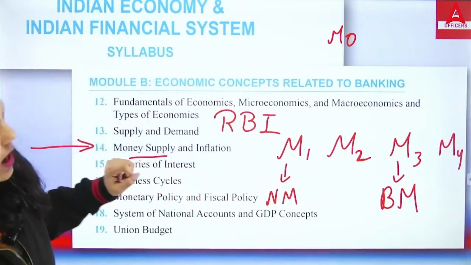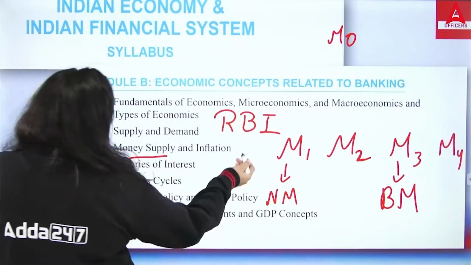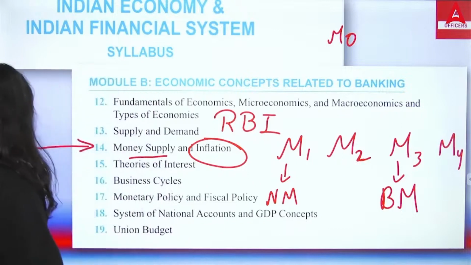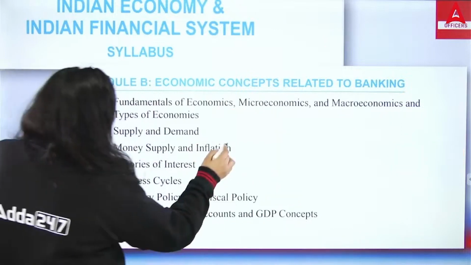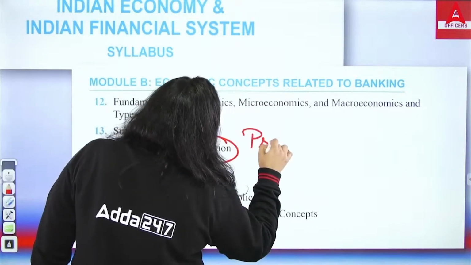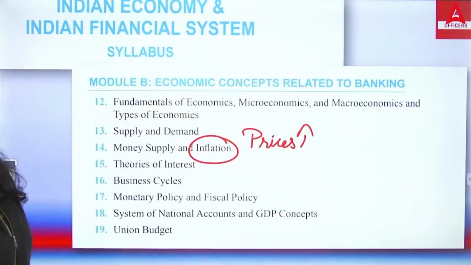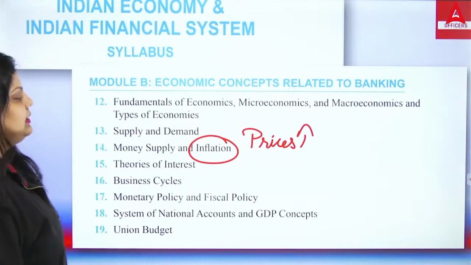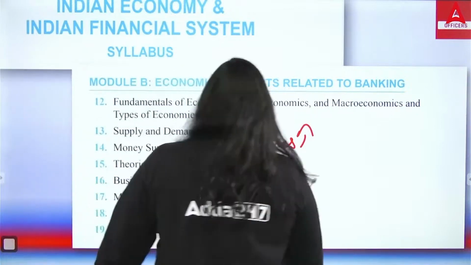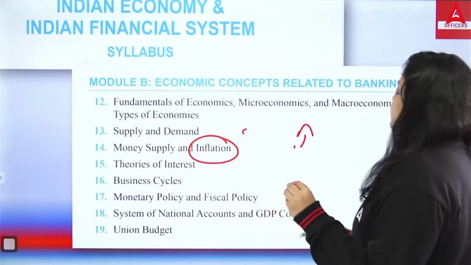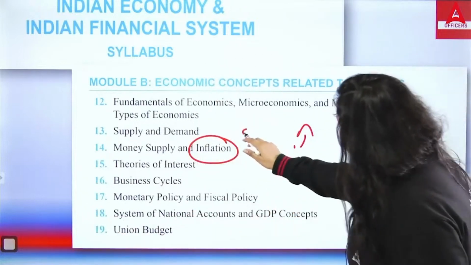Next we have inflation. Inflation is a rise in prices. Inflation means the rise in prices, when the prices of goods and services keep increasing. That is known as your inflation. When the prices of goods and services keep increasing, that's your inflation.